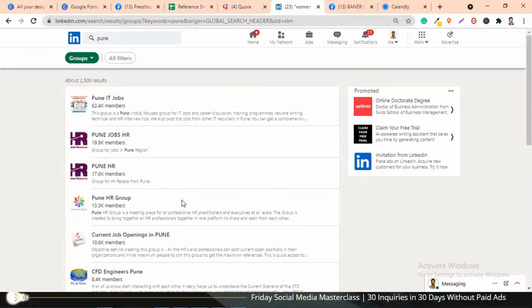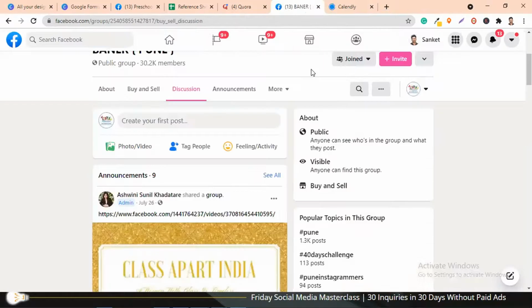Even if you get added to one group, the next day another. Once you join a group, it will take some time, a day's time, for the admin to accept your invitation. Maybe out of 10 groups you join, only 6 or 7 give you entry. Maybe 3 or 4 reject you, but that's fine. Once you get into a group, simply create a post, put that landing page image, and share that draft.